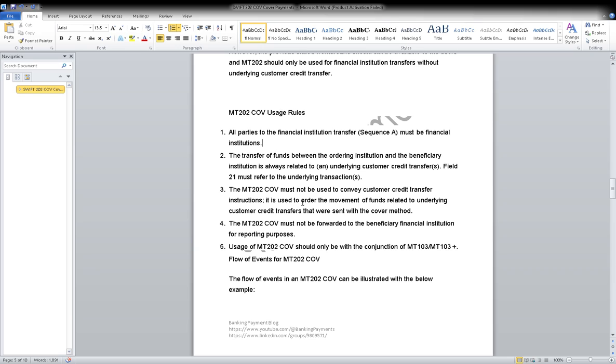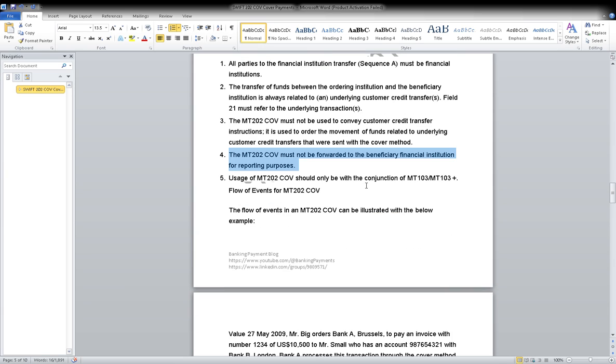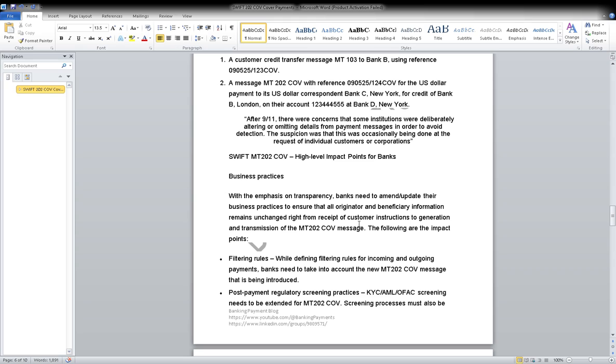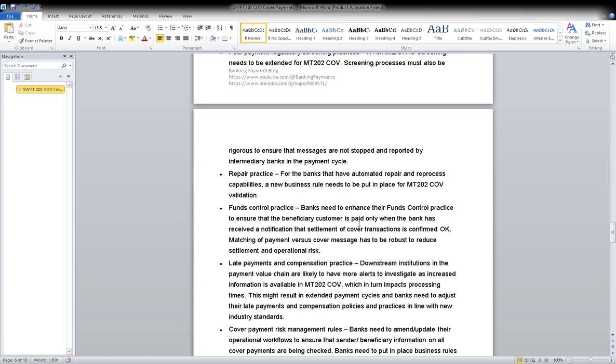Yesterday we discussed that it must be a customer credit transfer. Okay, already we have discussed this thing. A 202 COV must be forwarded to the beneficiary institution. Again the same thing we have discussed. Usage of MT202 COV should be only in conjunction with MT103 or MT103 Plus, which we already know. Okay, and the rest of the thing is not important from the learning point of view now.